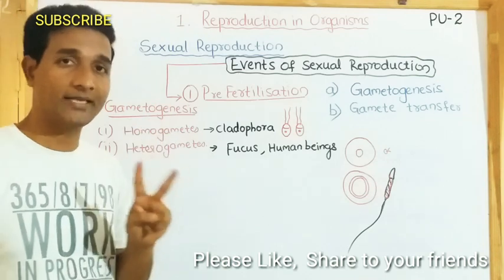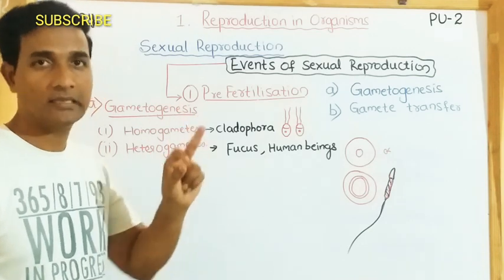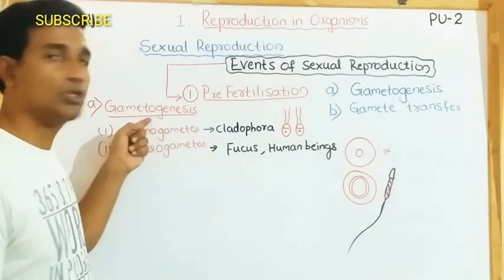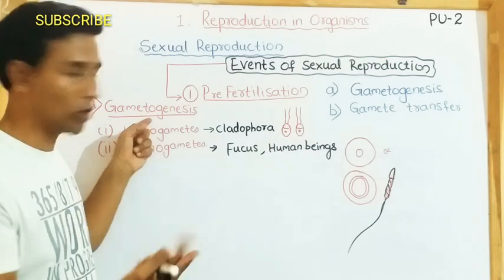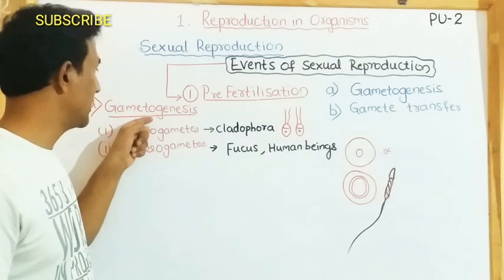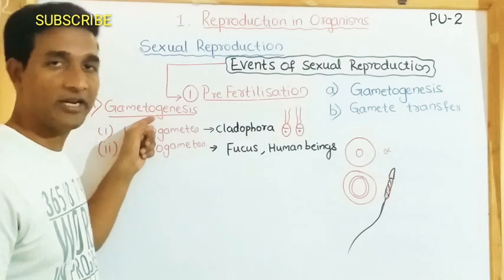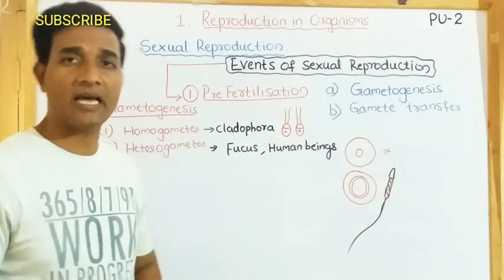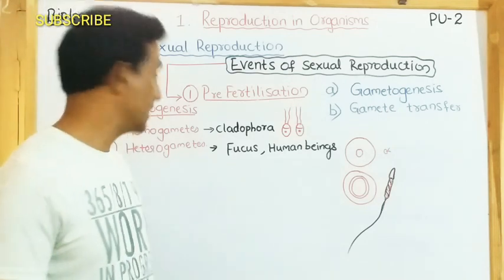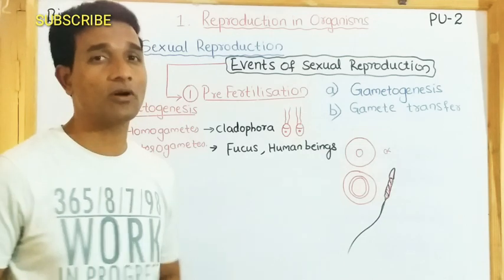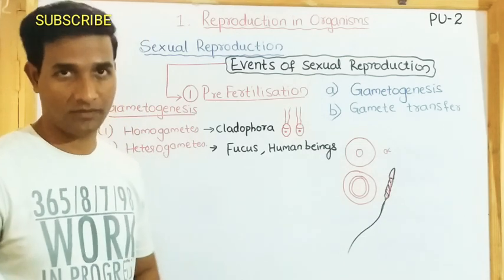There are two types of gametes. One is male and the other is female gamete. They are produced in the male body and female body. So this gamete production is called gametogenesis. These gametes are haploid in nature, and there are mainly two types of gametes formed.